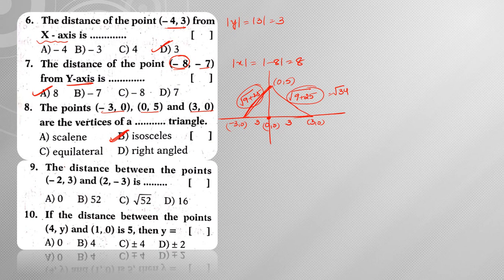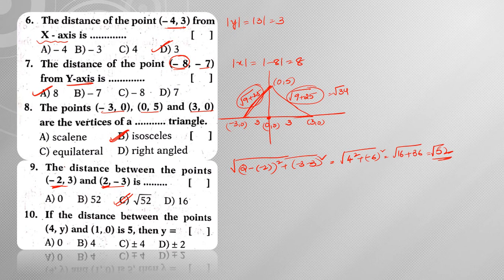Next, the distance between the points minus 2 comma 3 and 2 comma minus 3. So directly apply the formula of distance between 2 points. What am I going to get? x2 minus x1 whole square, that is nothing but 2 minus of minus 2 whole square plus minus 3 minus 3 whole square. So 2 minus of minus 2 means 2 plus 2, which is nothing but 4 square. Minus 3 minus 3 is minus 6, so this is minus 6 whole square. So 4 square is 16 plus 6 square is 36. Right? So 16 plus 36 is 52 and square root of 52. Hence the answer is square root of 52.